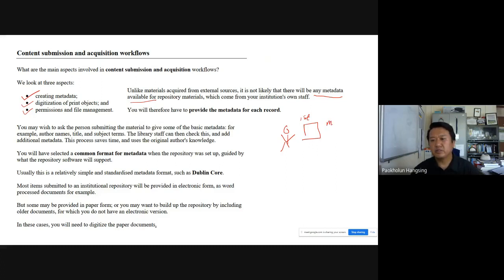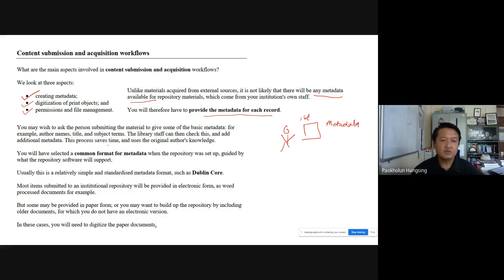So there will be no metadata. Metadata has to be created for the first time. That is why metadata creation is very important. You will therefore have to provide metadata for each record. This is true for an institutional repository, though it is not true for a digital library: for each record that is being uploaded, metadata has to be created.